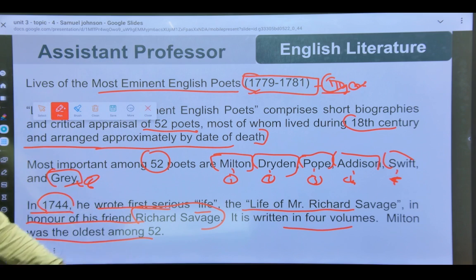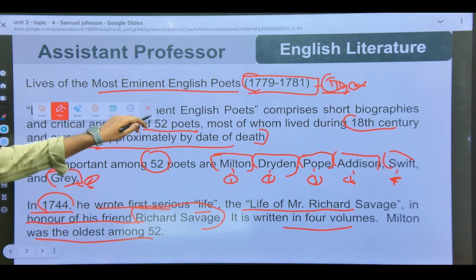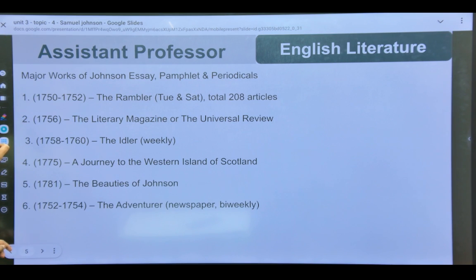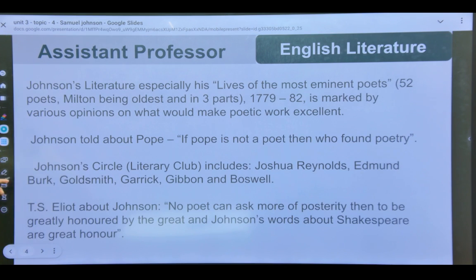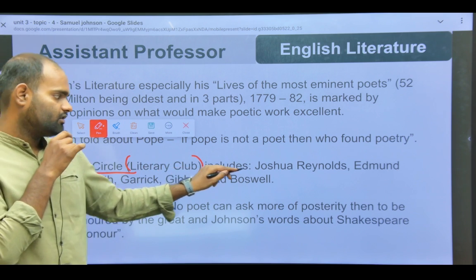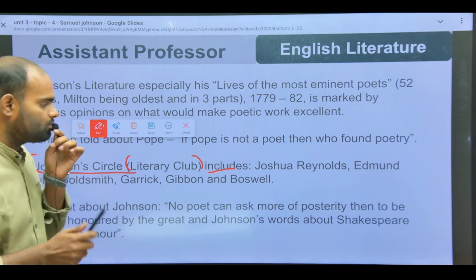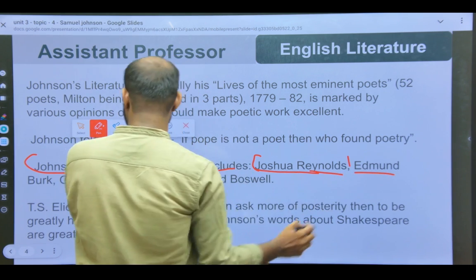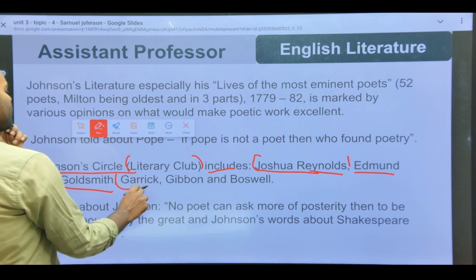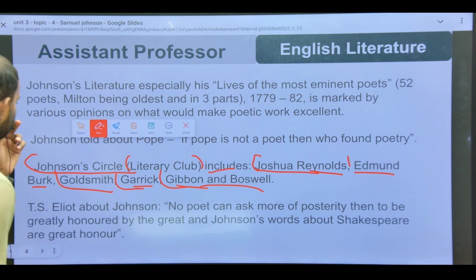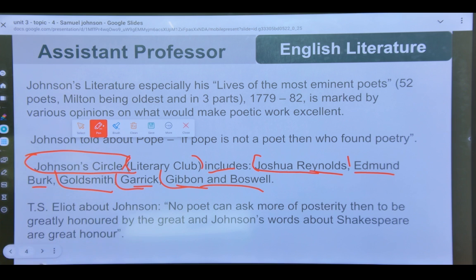Milton was the oldest among the 52. I have already told you. So from here we have some more information about the Johnson Circle. Now we have the Johnson Circle, that is a literary club, that includes these writers, which are really very important. First of all we have Joshua Reynolds, then Edmund Burke, then Goldsmith, Garrick, Gibbon, and Boswell. These are very important writers from the Johnson Circle. Please note it down.